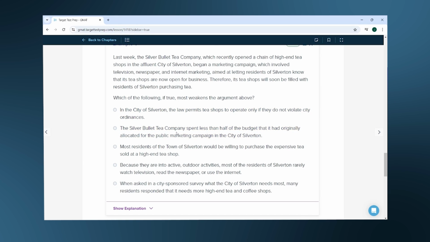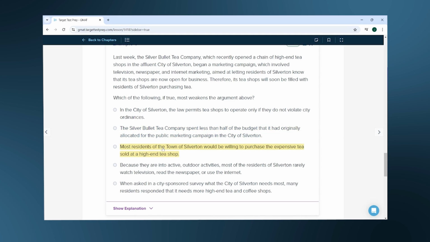B. The Silver Bullet Tea Company spent less than half of the budget that it had originally allocated for the public marketing campaign in the city of Silverton. This could possibly weaken the conclusion if they didn't run very many ads. It could also be that they got a great deal and ran even more ads than originally planned at a great price. Since it could go either way, I don't think this is the answer. Let's keep looking.